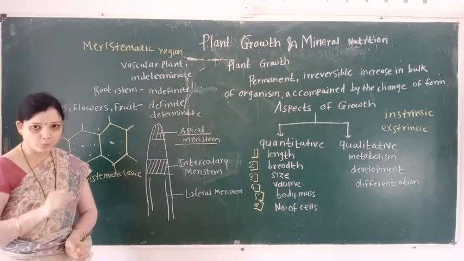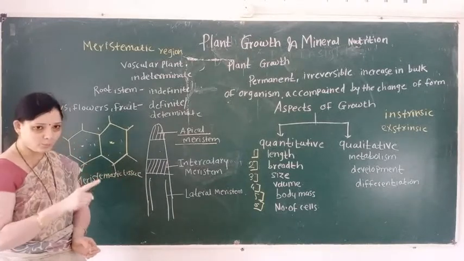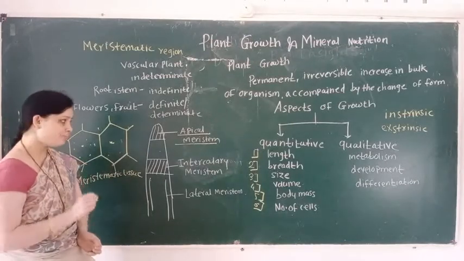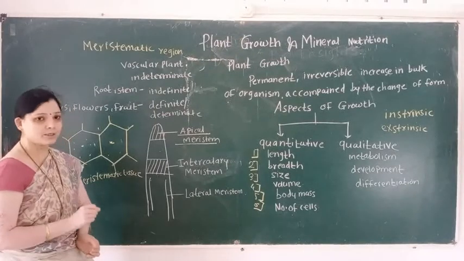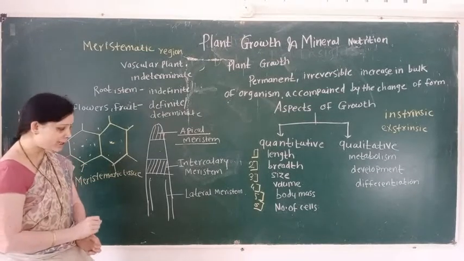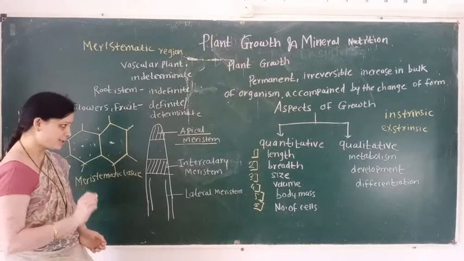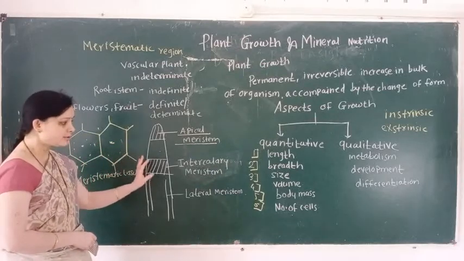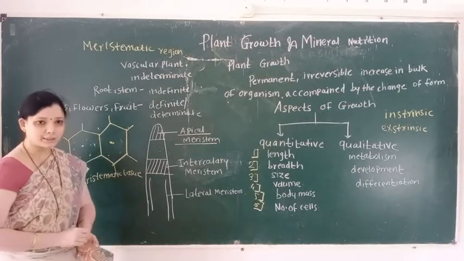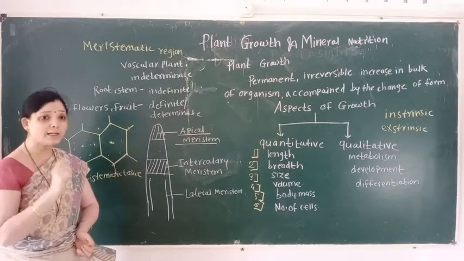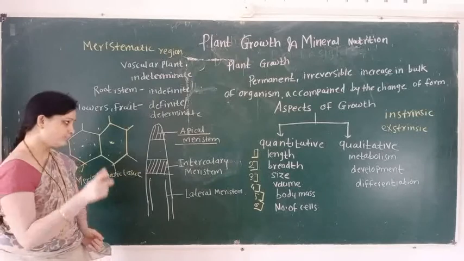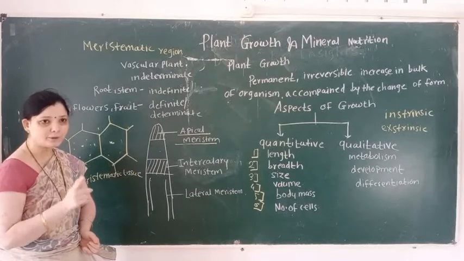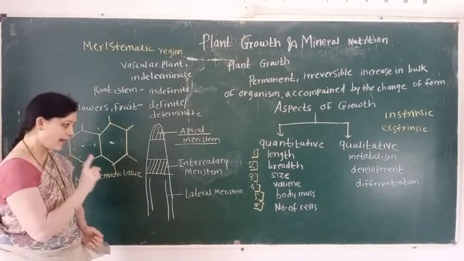So depending upon the position of the meristem, it consists of three types: apical meristem, intercalary meristem, and lateral meristem. Apical meristem is responsible for primary growth. Intercalary meristem is responsible for formation of the leaf primordia and lateral growth.